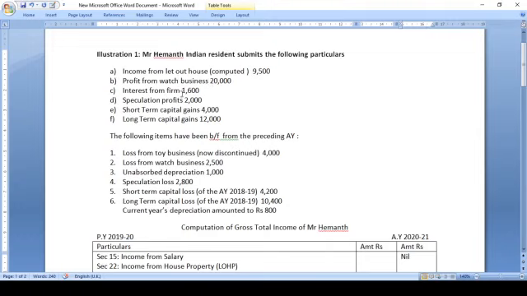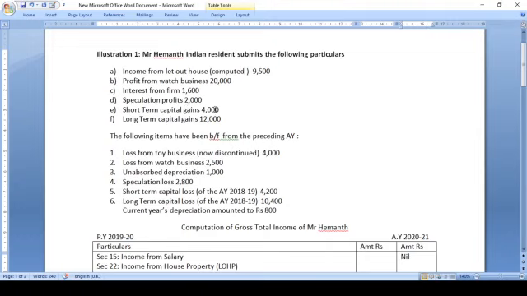Interest from firm 1,600 is given. Interest from firm is taxable under section 28. Income from business, students, remember this. Interest from firm is taxable under section 28. Speculation profits rupees 2,000. Once again, speculation profit is taxable under section 28.